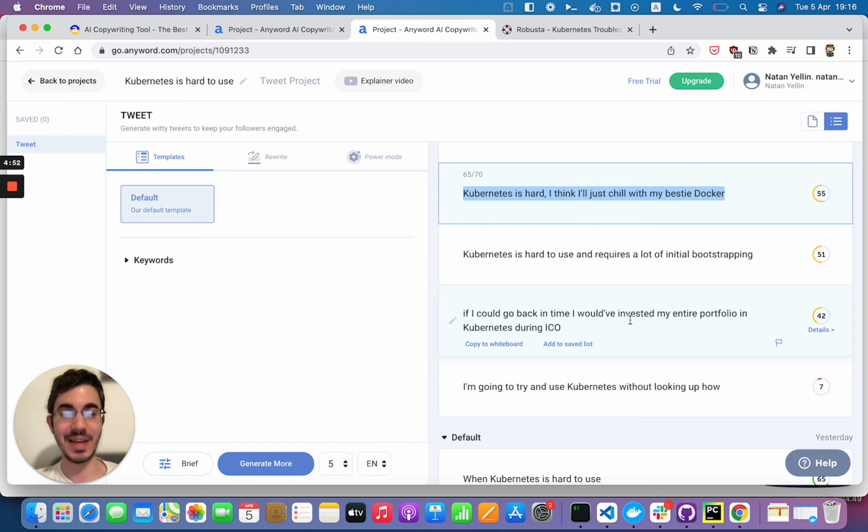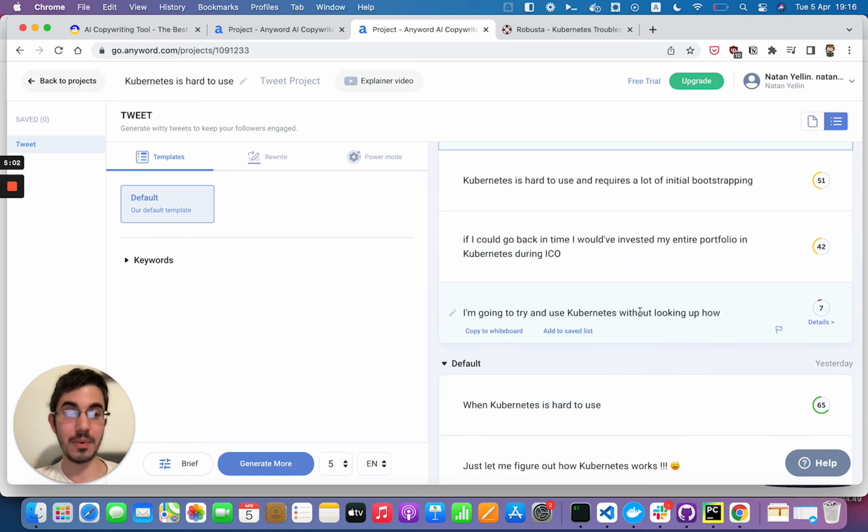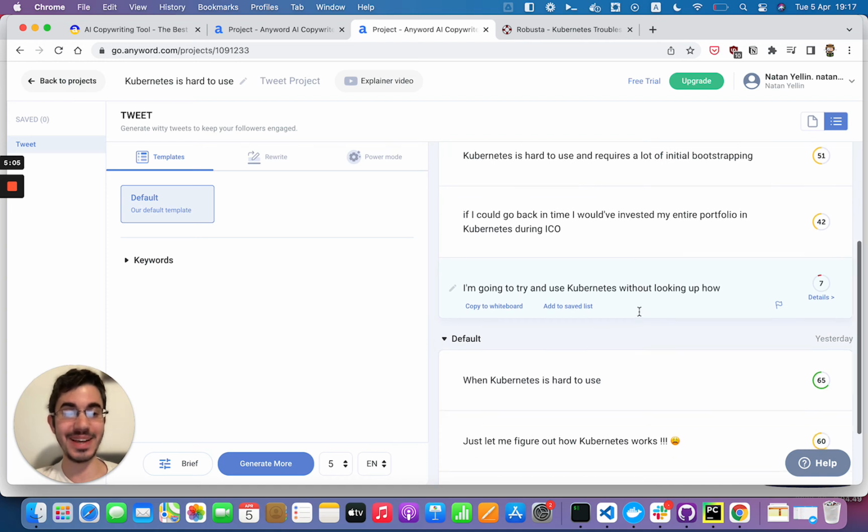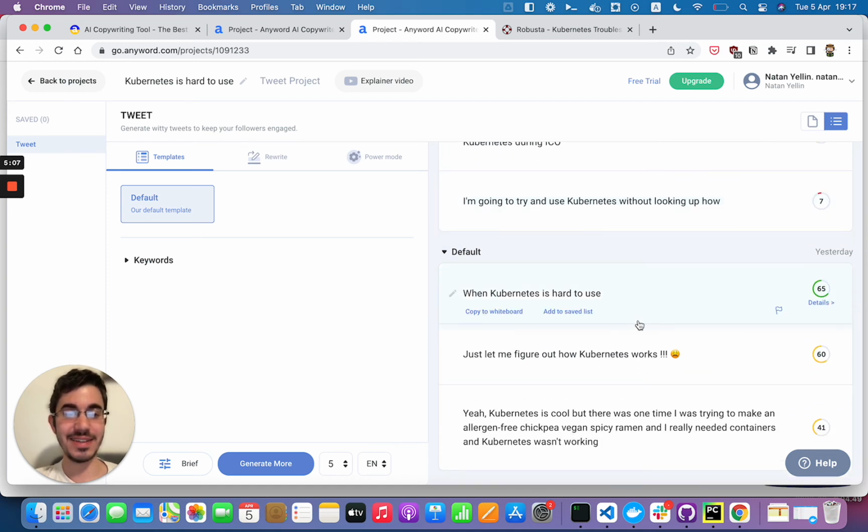Okay, so this is the one that definitely has zero understanding, but it just threw in ICO because it's a buzzword. And invest in my entire portfolio. I'm going to try and use Kubernetes without looking up how. That would be a good tweet, actually. I think I'll tweet that. And this was my all-time favorite. Yeah, Kubernetes is cool, but there was one time when I was trying to make an allergen-free chickpea vegan spicy ramen. I really needed containers, and Kubernetes wasn't working.